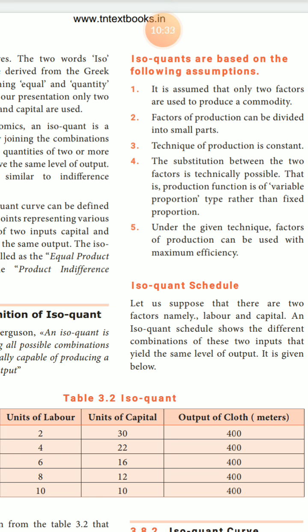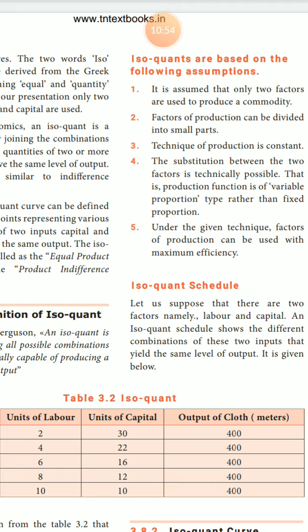Second one, factors of production can be divided into small parts. Factor of production can be divided into small parts of capital or small parts of laborers. The technique of production is constant.